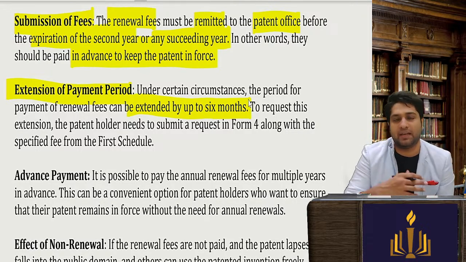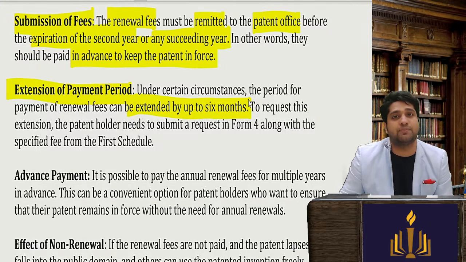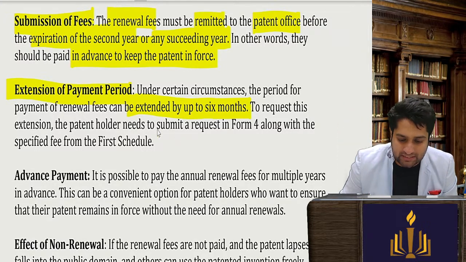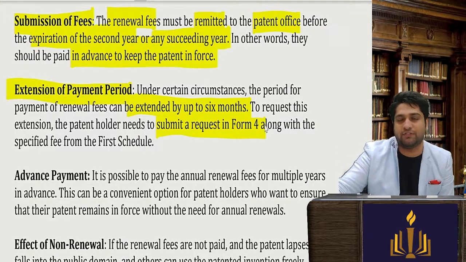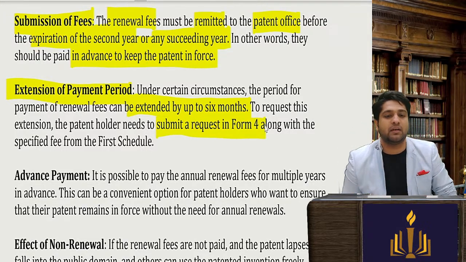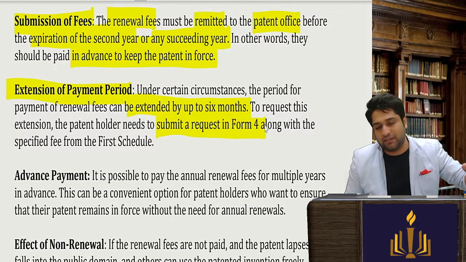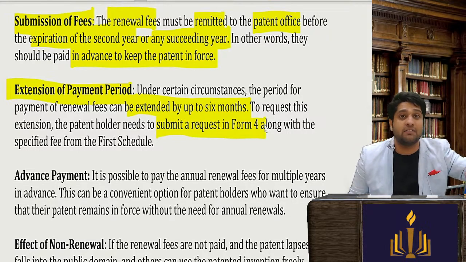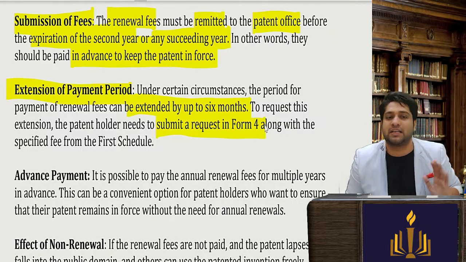If I could not pay the renewal fees, then they do not lapse it immediately, they give you a 6 months grace period also. But to get the 6 months grace period, you have to file an extension of fees request. That will be in Form number 4. So it's very simple. First 2 years no fees. After that there will be fees. If I didn't pay, I can fill Form 4 and get a 6 months extension.